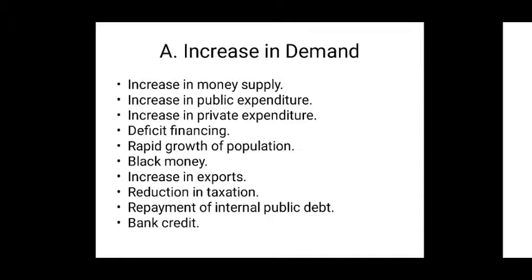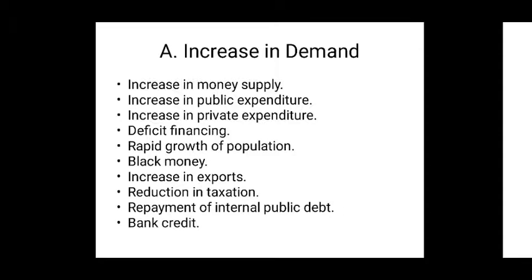Then another important cause is bank credit. So increasing amount of bank credit from commercial banks for unproductive activities also assists to create inflationary situation in an economy. Student, do you know what are the unproductive activities? For example, when you take loan for the purpose of marriage or to celebrate some ceremonies, these are known as unproductive activities. So unproductive activities also create inflationary situation in an economy.